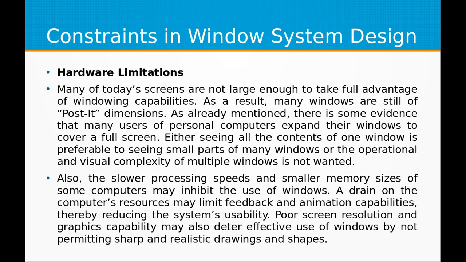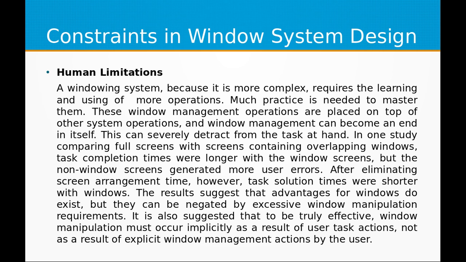Also, the slower processing speeds and smaller memory sizes of some computers may inhibit the use of windows. A drain on the computer's resources may limit feedback and animation capabilities, thereby reducing the system's usability. Poor screen resolution and graphics capability may also deter effective use of windows by not permitting sharp and realistic drawings and shapes. Human limitations. A windowing system, because it is more complex, requires the learning and using of more operations.